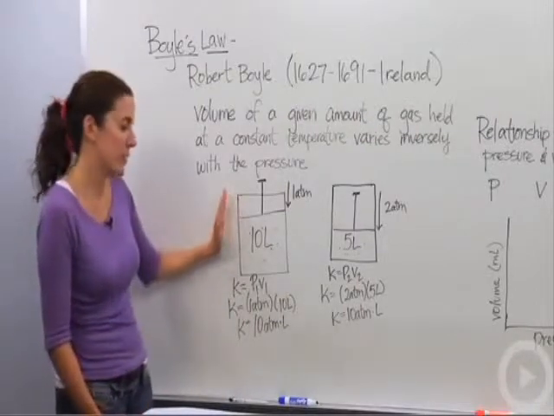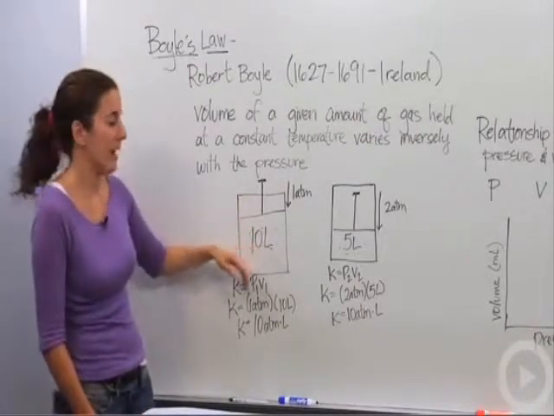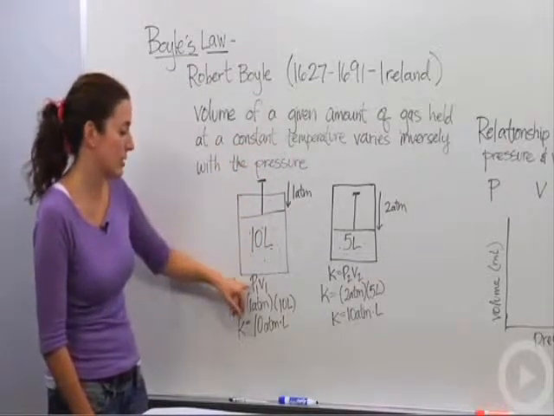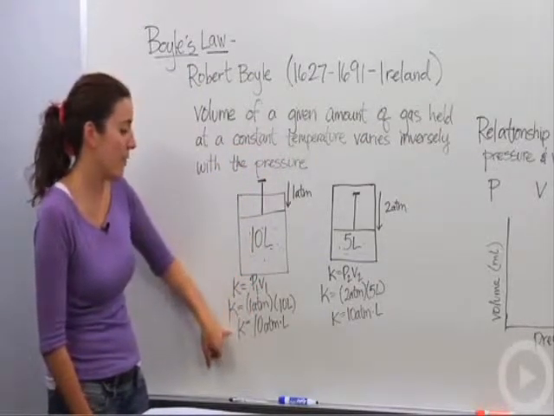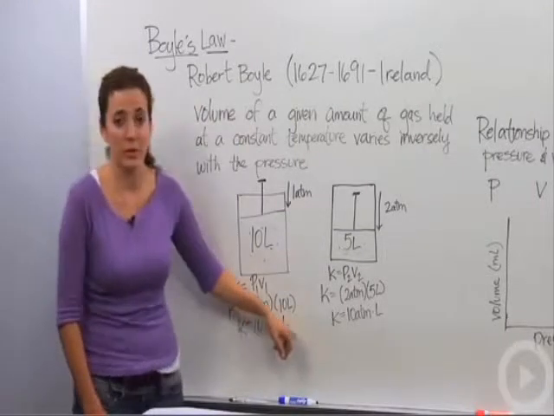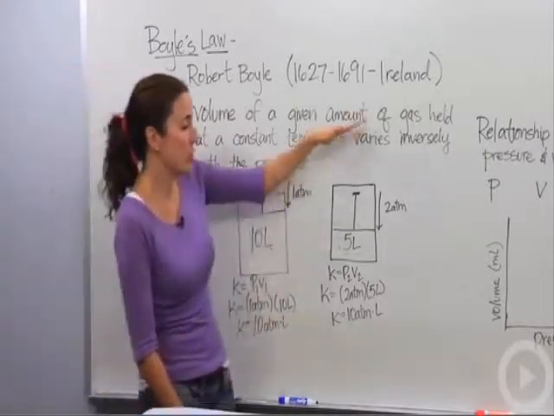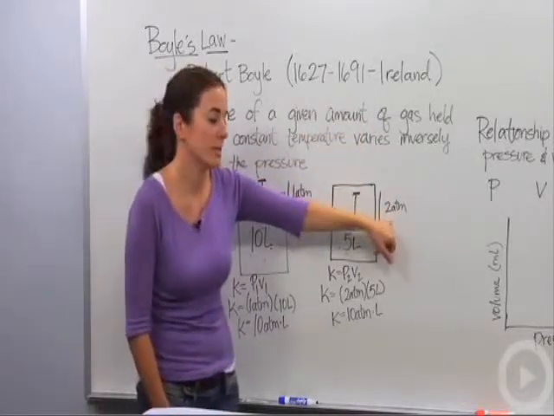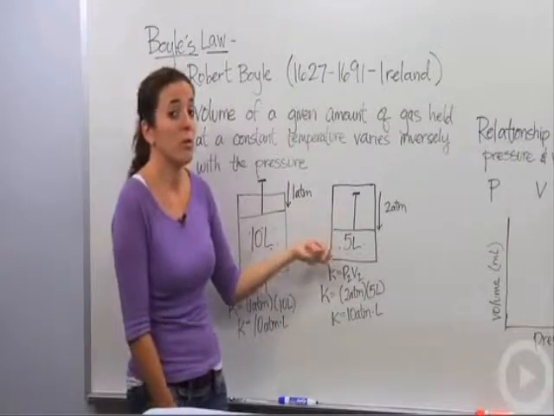All right, so let's say I have a canister of gas, 10 liters of gas inside, and I have a pressure of 1 atmosphere on there. If I take my constant, multiply pressure times the volume, I find that we have a constant of 10 atmosphere liters. Okay, fair enough. Let's say I push down on that canister with twice as much pressure, so now my pressure is 2 atmospheres. What's going to happen to the volume? Well, you guessed it, it's going to half.